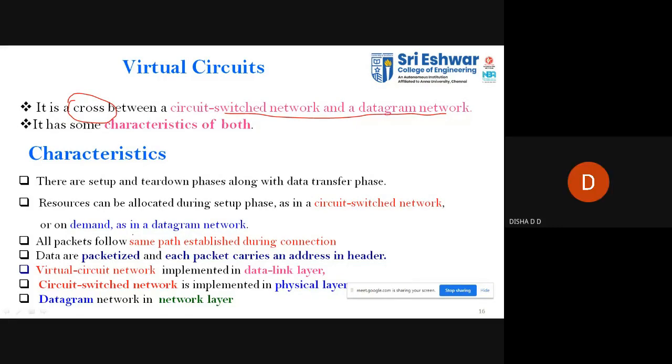Connection setup, then data transfer and connection tear down, sir. Yes, exactly. So you have three phases. One is that we need to find the path. That is the connection setup. Once the path has been established, you need to go for data transfer. That is the second one. Once the data transfer is complete, you need to terminate.